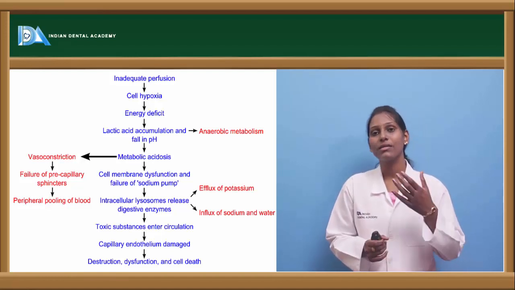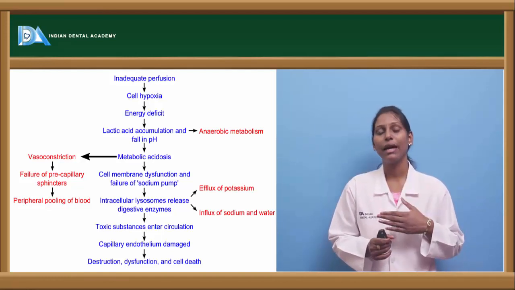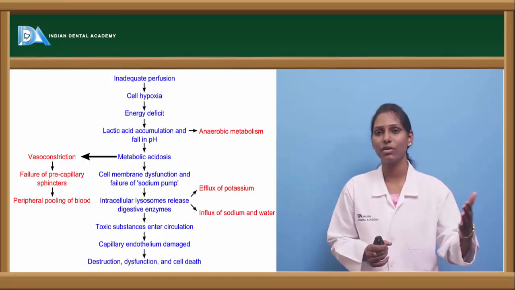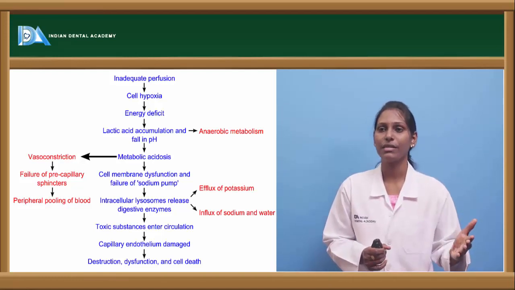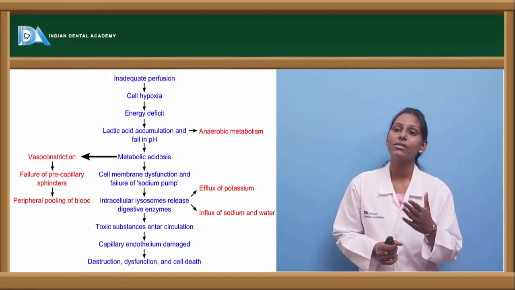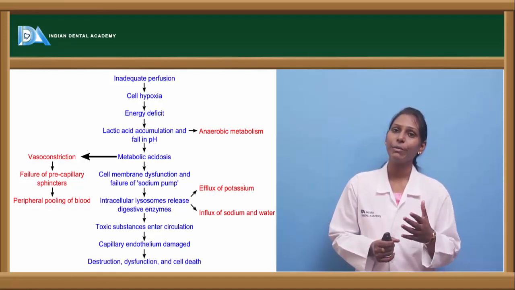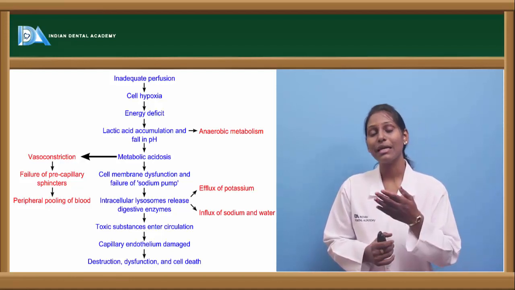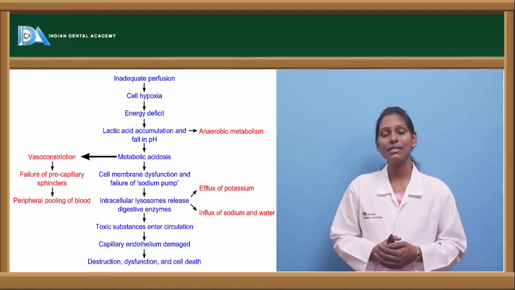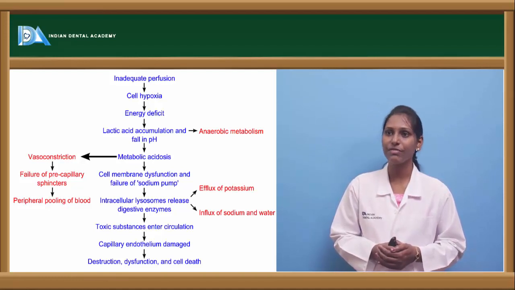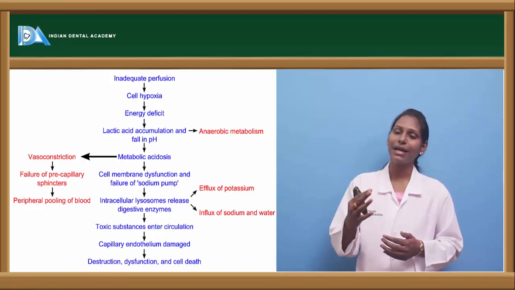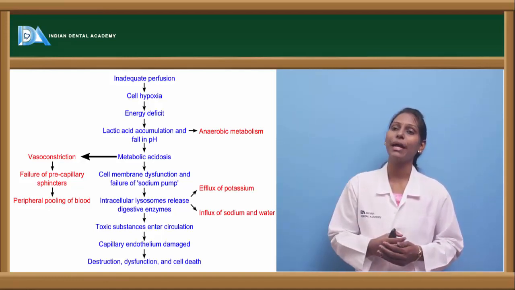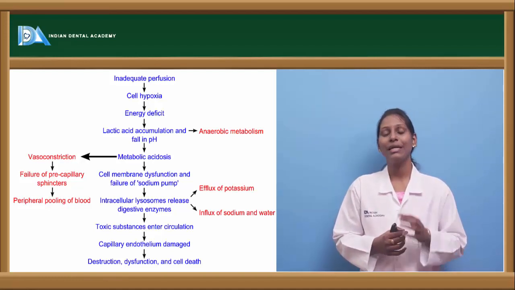Sodium will be retained within the cell, and potassium moves away from the cell. With this, the intracellular lysosomes release certain digestive enzymes, which will further enhance this efflux of potassium and influx of sodium and water.